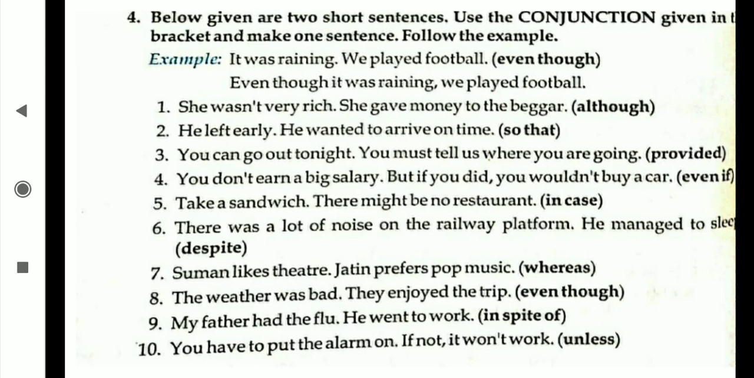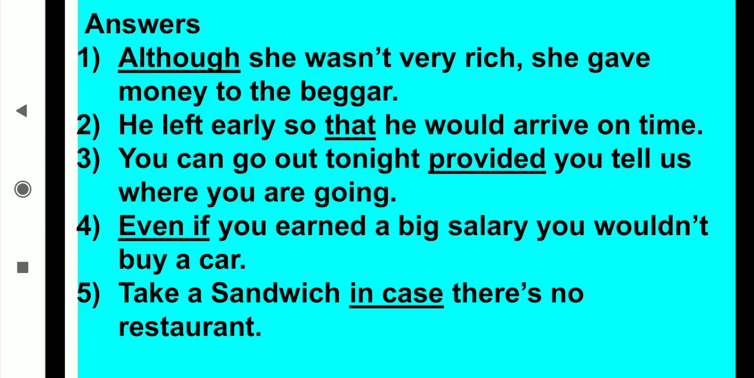She wasn't very rich, she gave money to the beggar. Then what will be the answer? Although she wasn't very rich, she gave money to the beggar. Okay. Although, when we use it, it means opposite conditions are coming. When any rich person is there and then also he is unable to buy his chappal, then it is the opposite condition because he is having the money, then also he is not purchasing the slippers. That's why when opposite conditions are coming, we use although. Although she wasn't very rich, she gave money to the beggar.